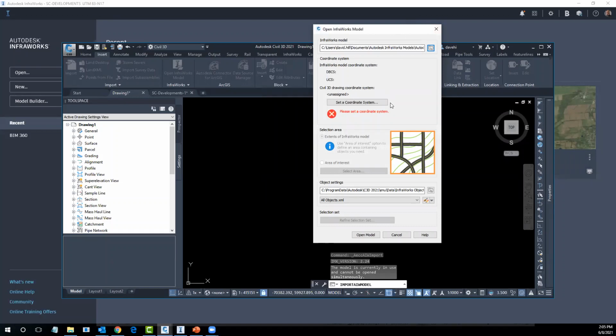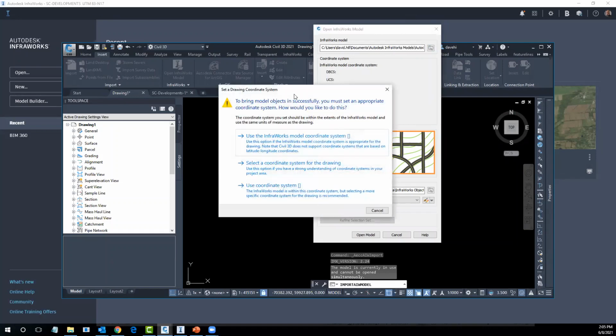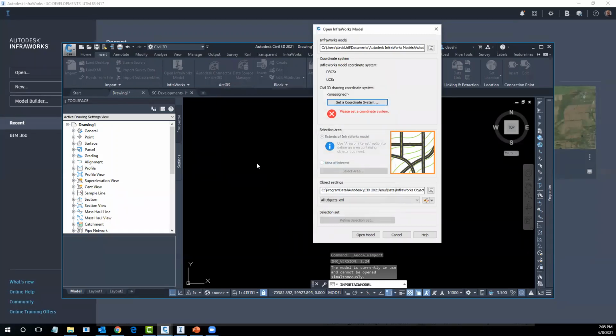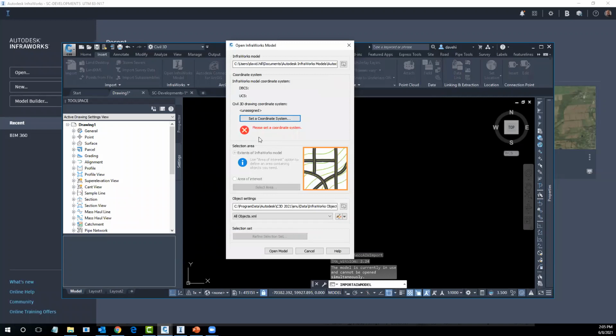the path is set, and we always will get this set a coordinate system button. And when you choose that button, you'll get the options for the model coordinate system from InfraWorks. You'll get to set the coordinate system within Civil 3D, and you can use a coordinate system as well. But again, you want to make sure that it's the right one. I know that the one I selected in InfraWorks was correct, so I'm going to use that model, and eventually it'll pop back up and tell me that that's the one I want.